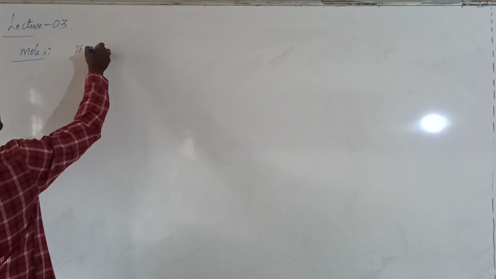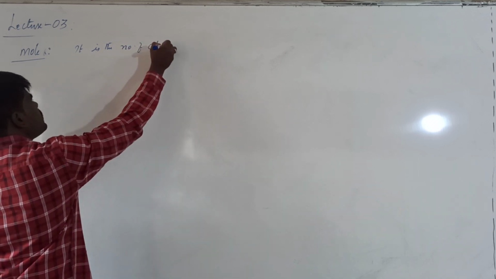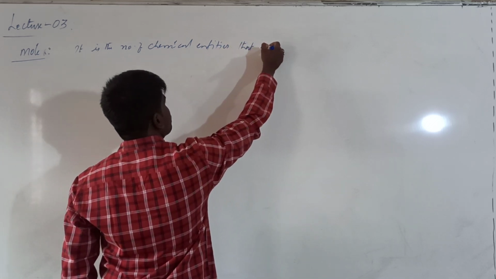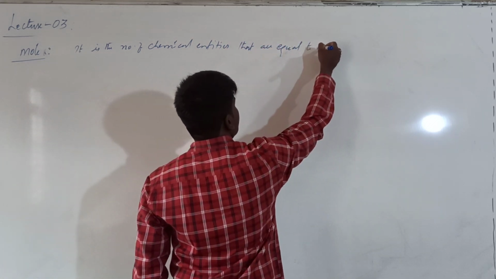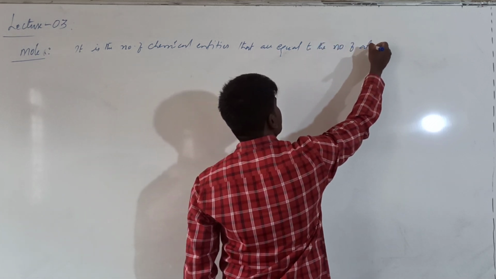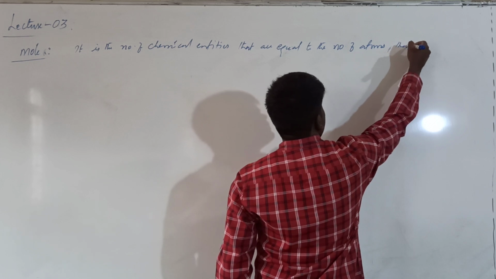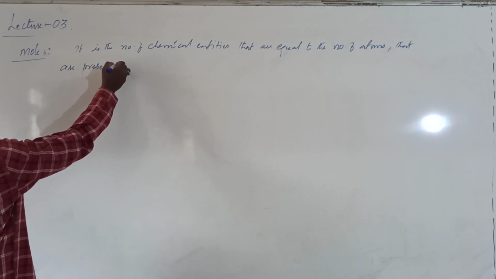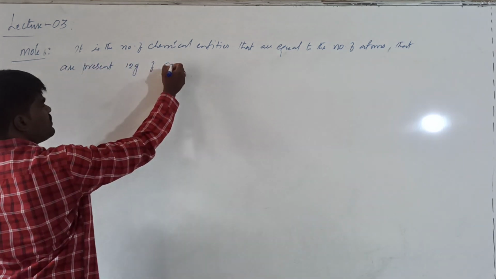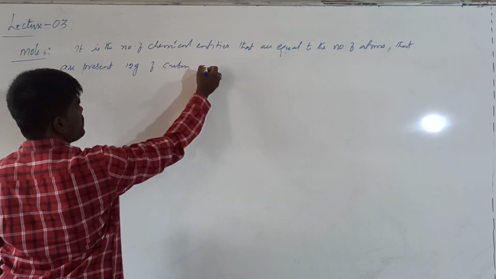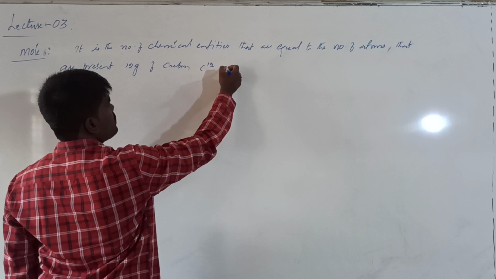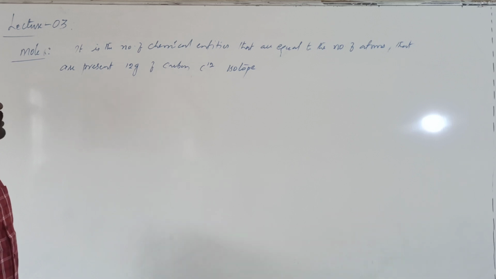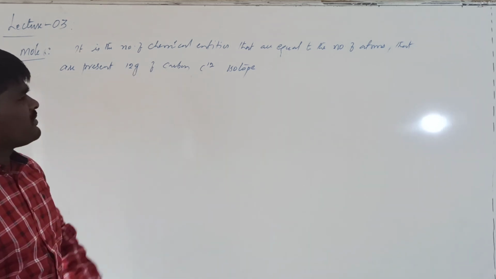It is the number of chemical entities that are equal to the number of atoms present in 12 grams of carbon C12 isotope, or 0.012 kg or 12 grams of carbon.